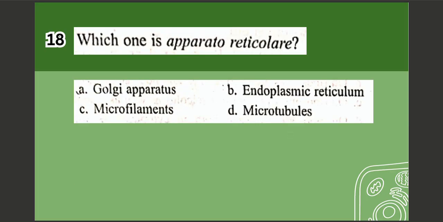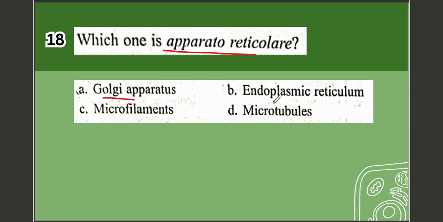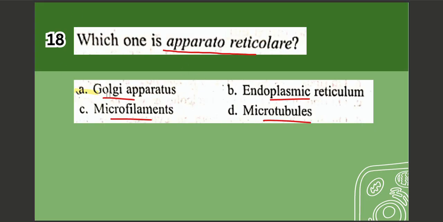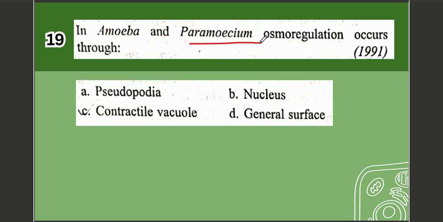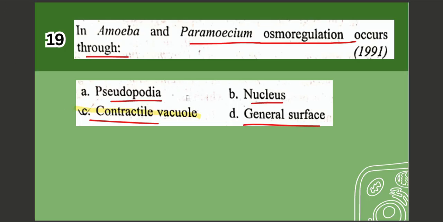Next question, question number 18. Which one is apparato reticulare? Options are A. Golgi apparatus, B. Endoplasmic reticulum, C. Microfilaments, D. Microtubules. The correct option is option number A, which is Golgi apparatus. Next question, question number 19. In amoeba and paramecium, osmoregulation occurs through: A. Pseudopodia, B. Nucleus, C. Contractile vacuole, D. General surface. The correct option is option number C, which is contractile vacuole.